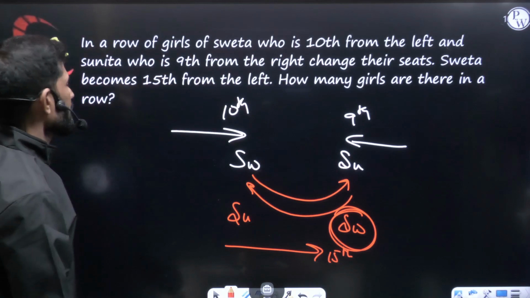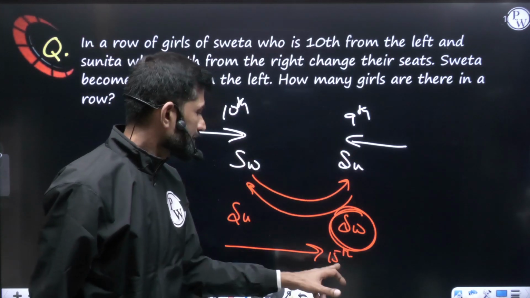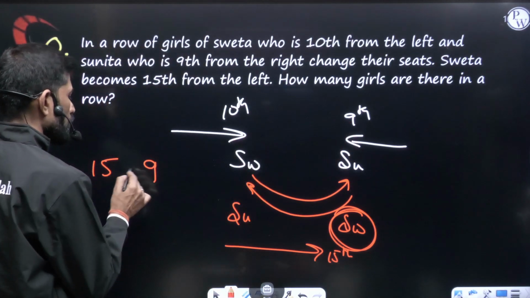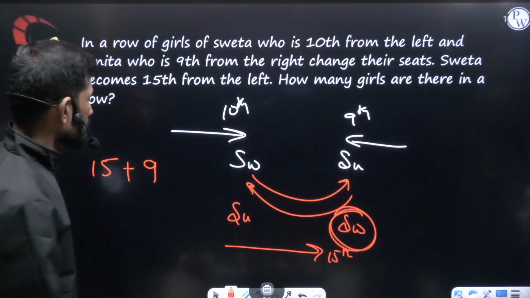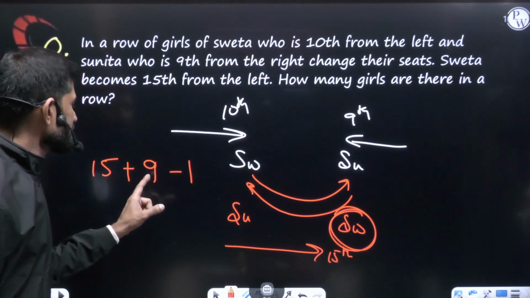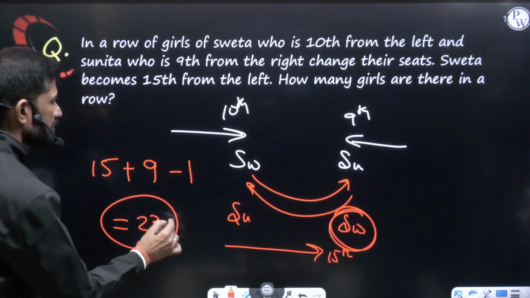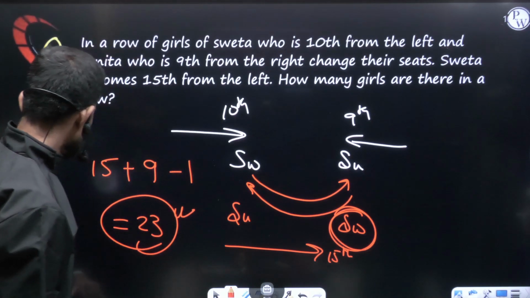Then how many girls are there in the row? So I think this position you know from both ends. From left it is 15th, from right it is 9th. So if you have to find the number of people, it is left position plus right position minus 1. So 15 plus 9 is 24, minus 1, that is, there are a total of 23 girls sitting in the row. As simple as that. Next question.